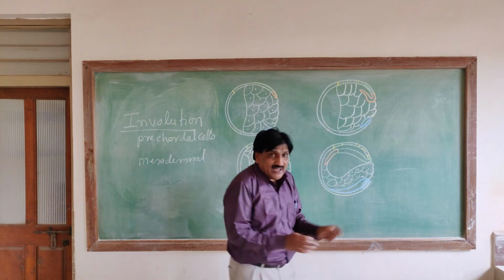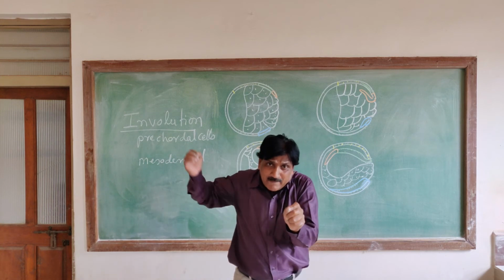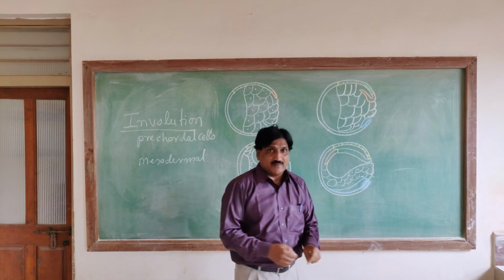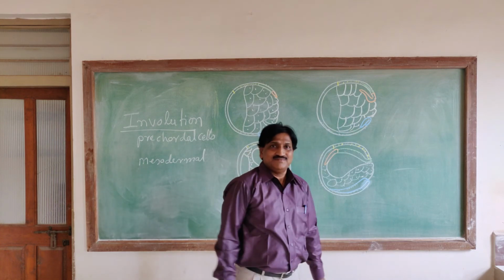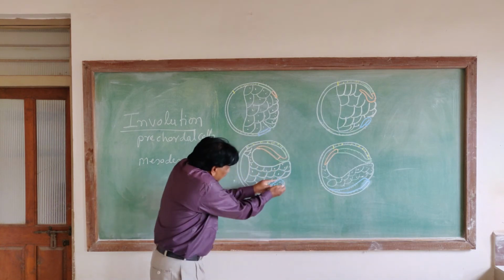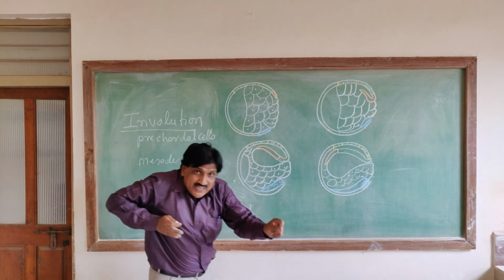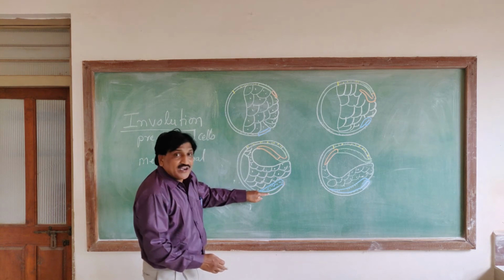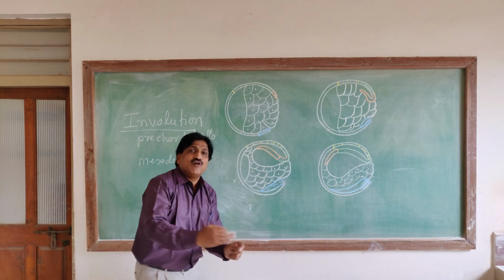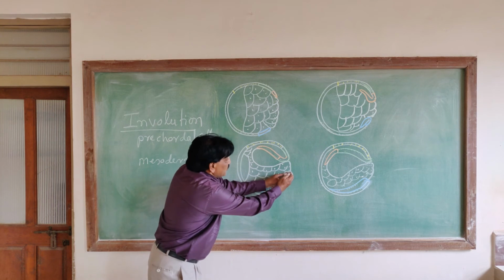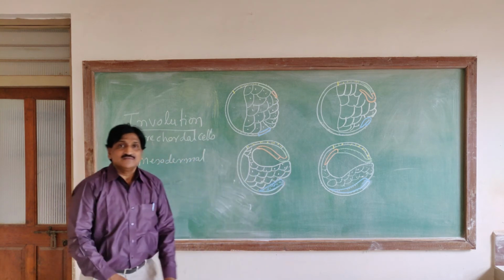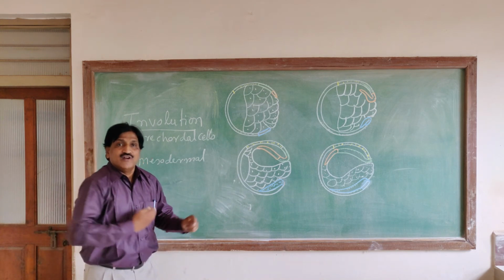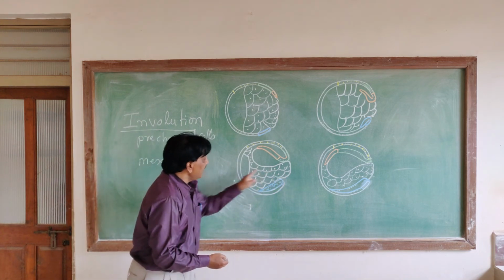In the first diagram, the mesodermal cells penetrate between the endoderm and ectoderm in the form of a sheet. In the next diagram, they are moving inside, penetrating between the endoderm and the ectoderm. They are moving forward inside from posterior to the anterior side.